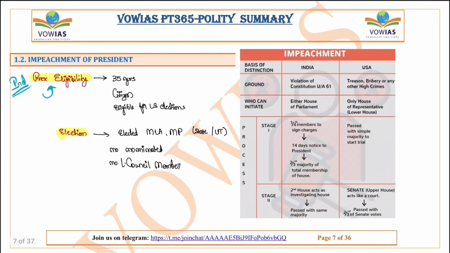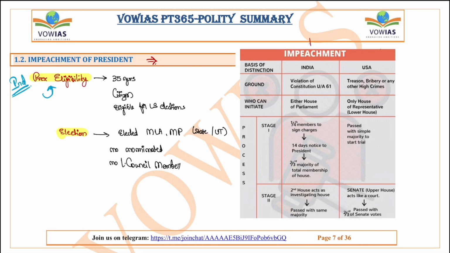The next important topic is the impeachment of the president. This was in the news because in the USA, the president's impeachment has happened. Though the president was not removed, the impeachment process started in the United States when Donald Trump was the president. As the topic of impeachment came, we will briefly discuss the president's eligibility in India and the president's election, and also some differences between the president of India and the president of the United States.